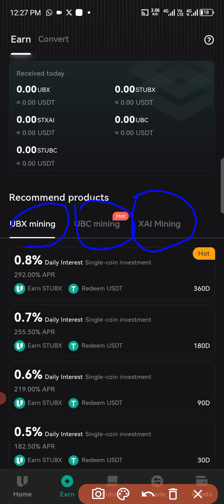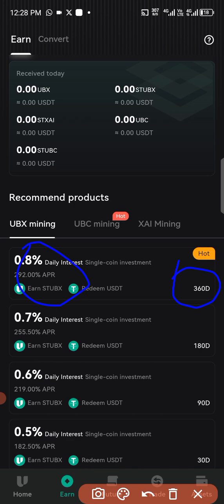Now, if you are to stake on UBX mining, you can see we have what they call the 0.8% daily interest, where you can stake the money on the system for 360 days, that is a year. The minimum that you can stake on this system is $100. Then you'll be earning 0.8% daily interest.